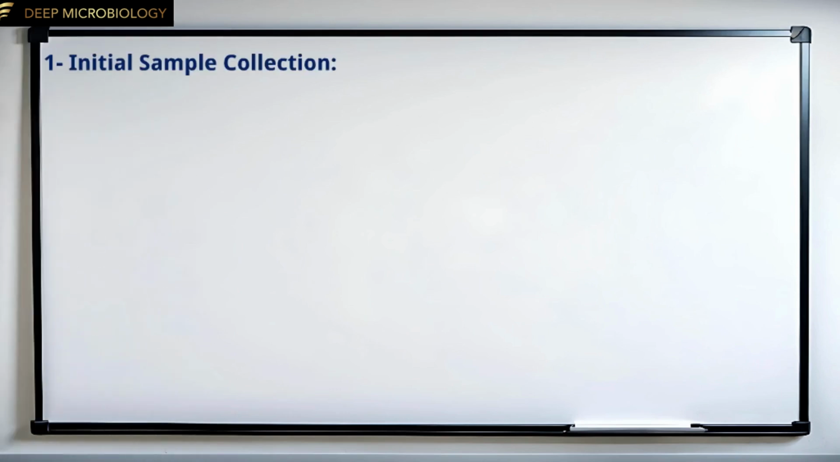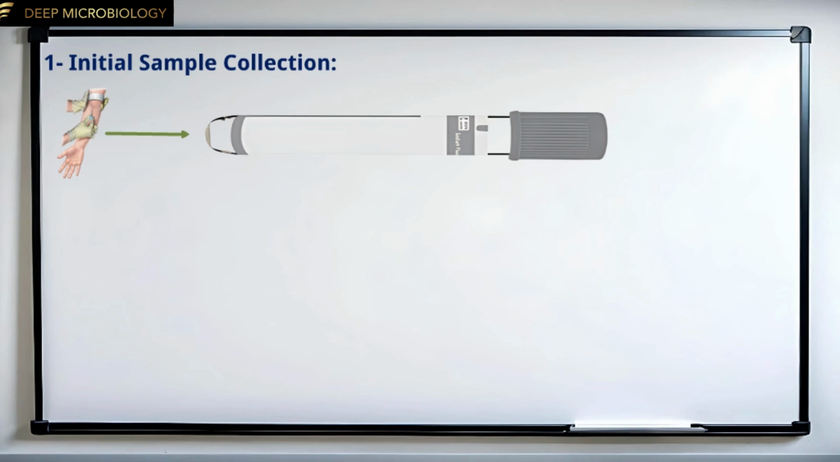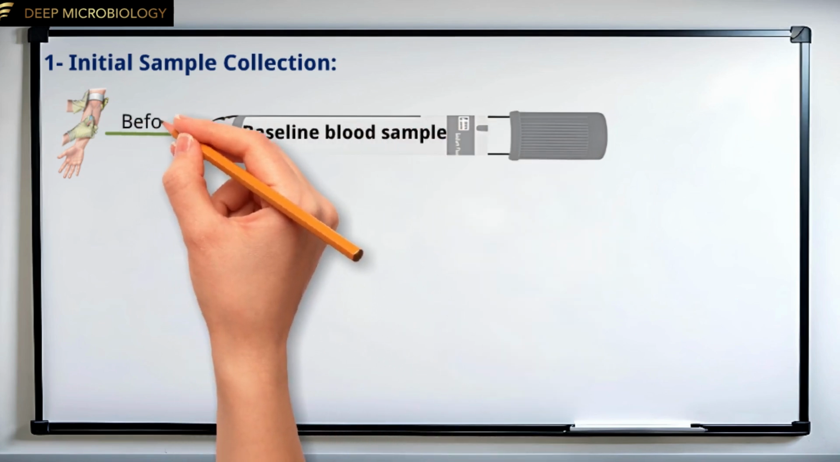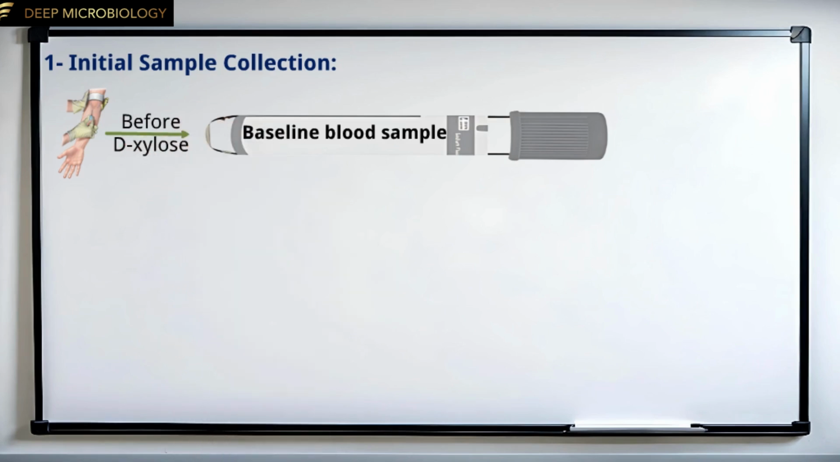After the complete fasting period, the first step is initial sample collection. A baseline blood sample will be taken before ingestion of the D-xylose solution. The baseline sample reflects the patient's normal blood sugar and D-xylose levels under fasting conditions. It serves as a reference point for interpreting later blood test results taken after D-xylose is ingested.